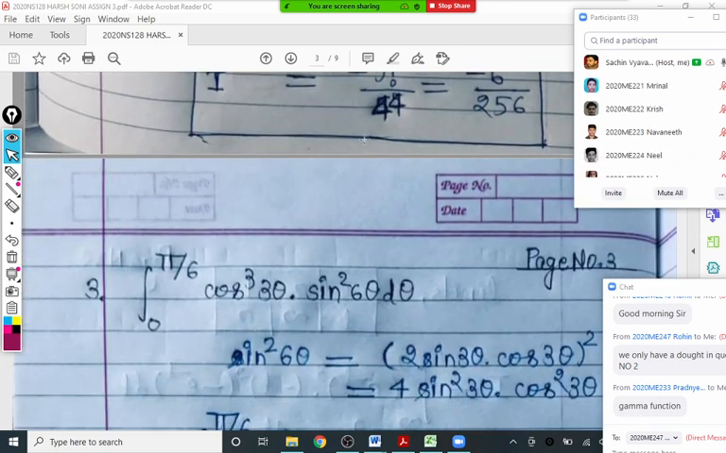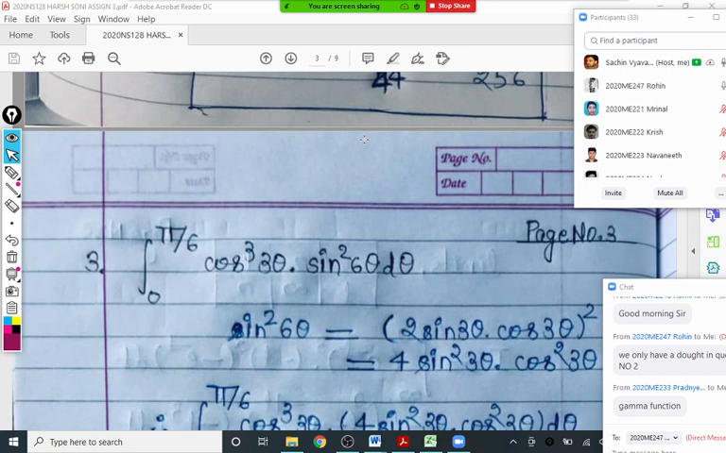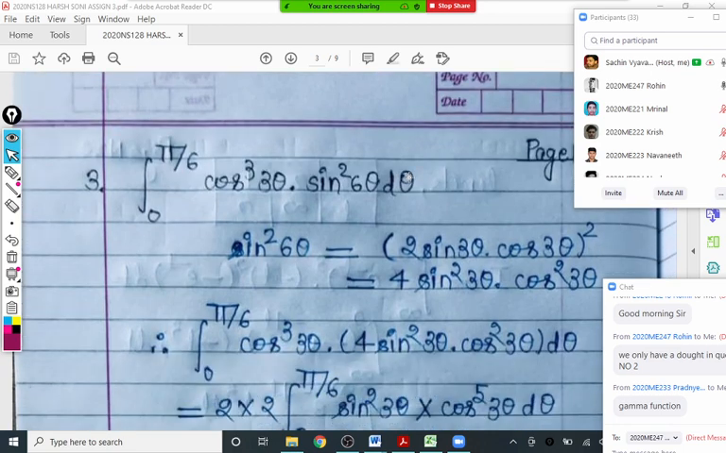Question number 3. Integral from 0 to pi by 6 of cos cubed 3 theta into sine squared 6 theta d theta. Sir, in this question, we can let 3 theta equal to t. Yes, that is also the way, correct. But this is another way of what he has done. Everything is converted in terms of 3 theta. Sir, it is a little bit difficult. No, both ways are okay. Both ways are correct.